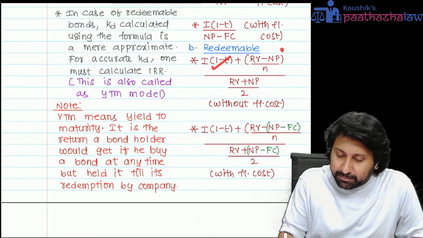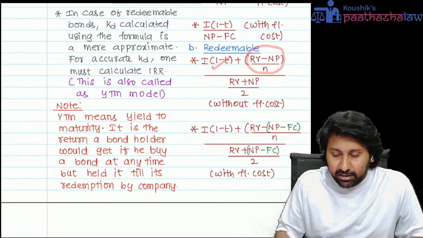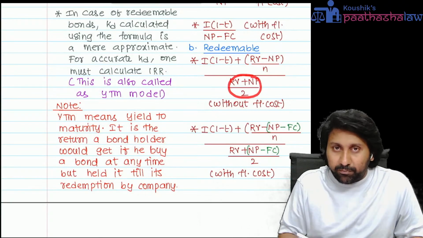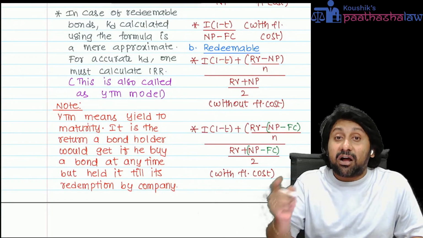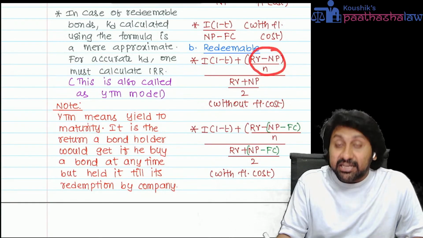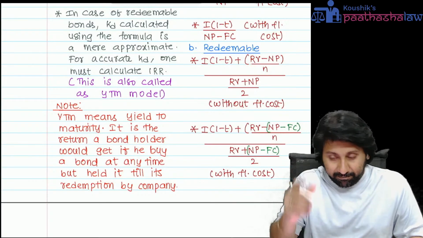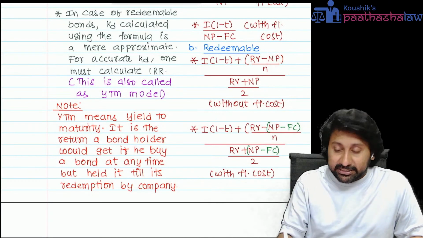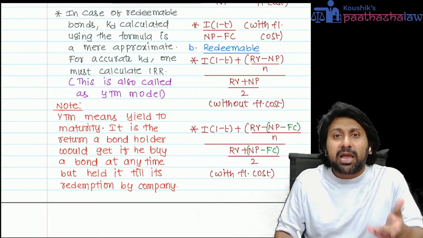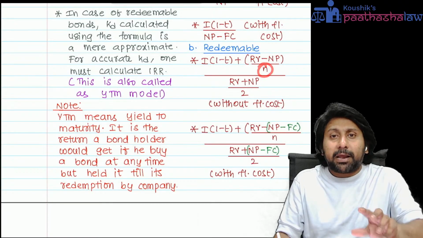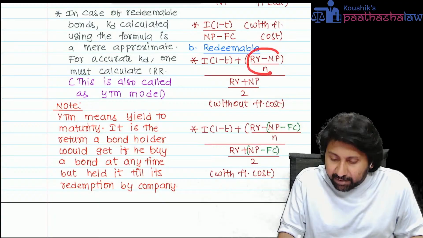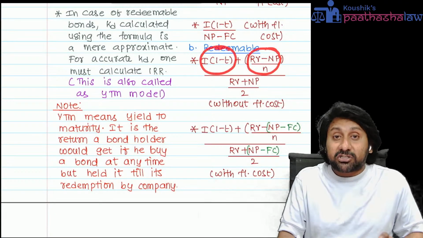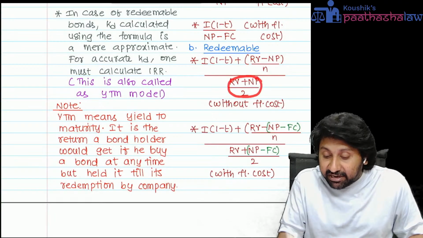I into 1 minus T plus RV minus NP by N, divided by RV plus NP by 2. This is called interest after tax. This is called capital gain per annum. RV is the sale value, NP is the purchase price. Sale minus purchase price is called capital gain. Divided by N means per annum capital gain. So per annum capital gain plus per annum interest after tax, whole divided by average price.